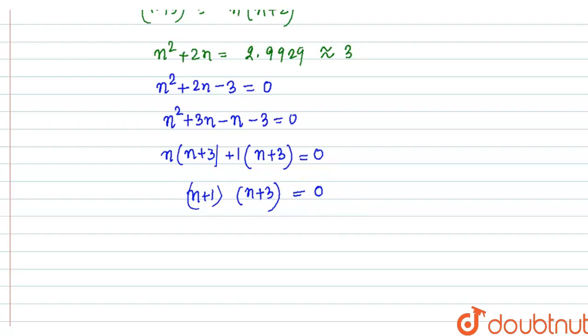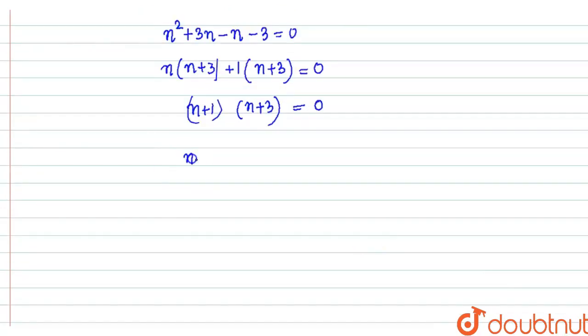Now we will be getting two values of n. I've made a small mistake here, so it's minus and minus. So n will be equal to 1 or minus 3, right? And the minus value will be discarded, obviously, because n is the number of unpaired electrons. We can't have a negative value.